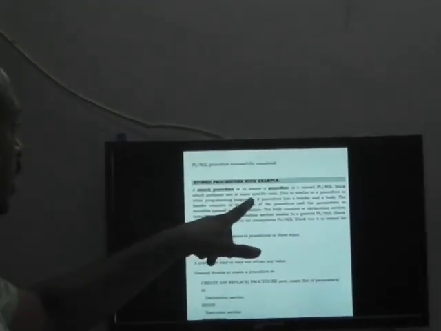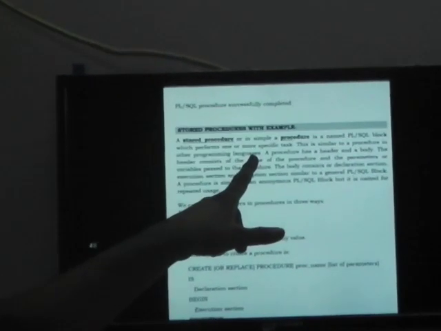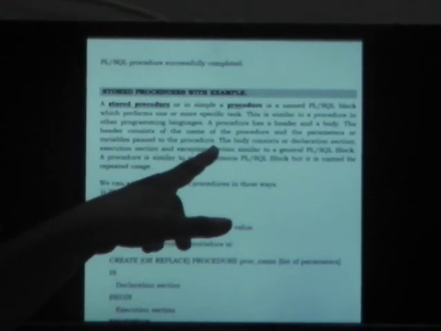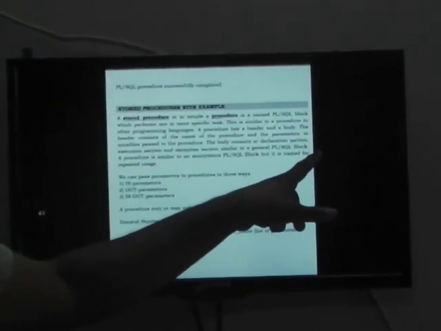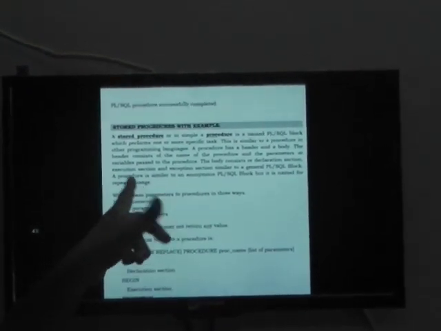It performs one or more specific tasks. This is similar to a procedure in other programming languages. The procedure has a header and a body. The header consists of the name of the procedure and the parameters or variables passed to the procedure. The body consists of the declaration section, executable section, and exception section, similar to your PL/SQL block. A procedure is similar to an anonymous PL/SQL block, but it is named for repeated usage.